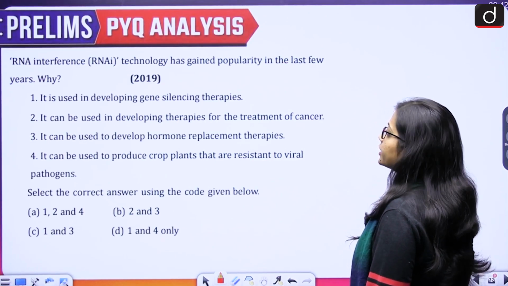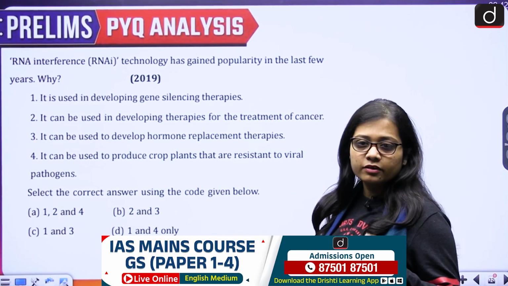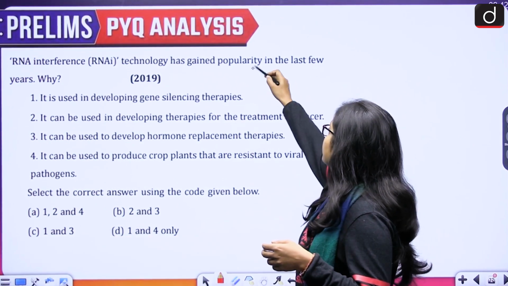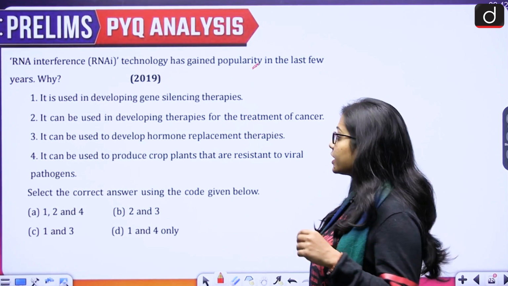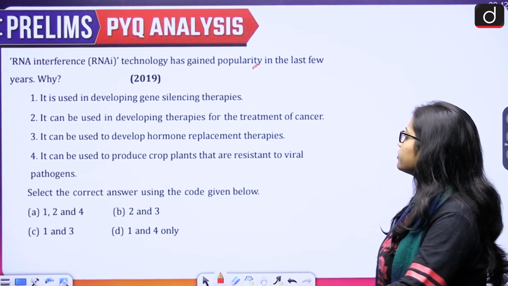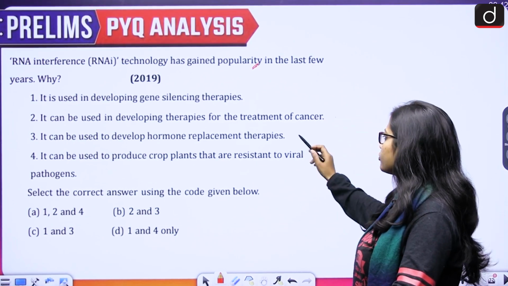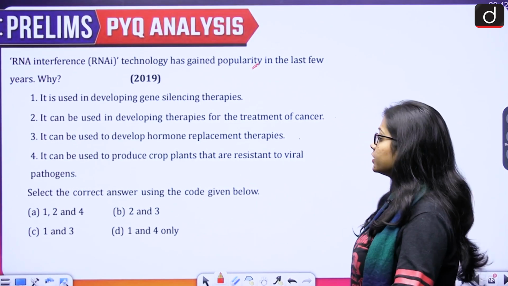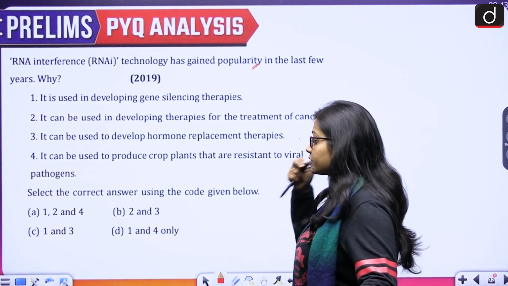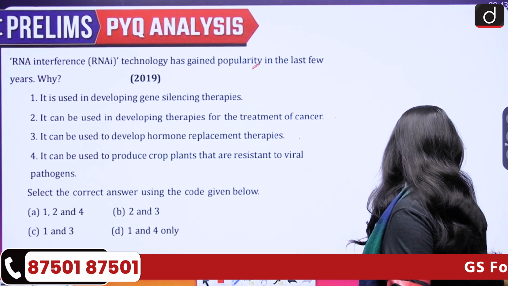Next is, RNA interference technology has gained popularity in the last few years. Why? So why has the RNA interference technology gained popularity? There are four statements given, that is, it is used in developing gene silencing therapies. Second is, it can be used in developing therapies for the treatment of cancer. Third is, it can be used to develop hormone replacement therapies. And fourth is, it can be used to produce crop plants that are resistant to viral pathogens. Select the correct answer using the code given below. 1, 2 and 4, 2 and 3, 1 and 3, 1 and 4 only.